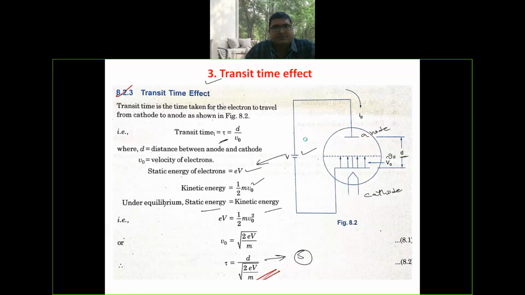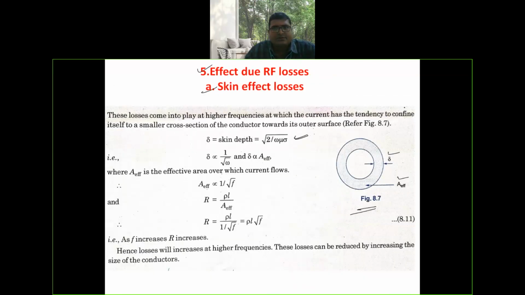Assume it is equation number 4, and this one is equation number 5. Here the skin depth is inversely proportional to frequency, and from this figure you can observe the skin depth is proportional to effective area. From these two relations we can draw that effective area is proportional to 1 by root f.